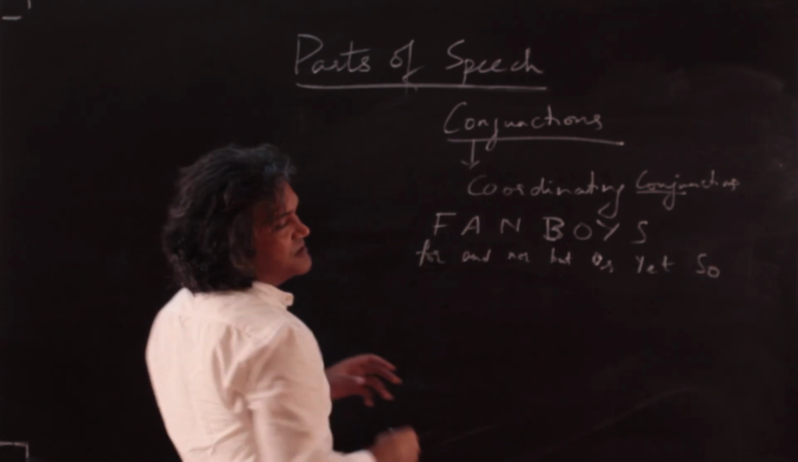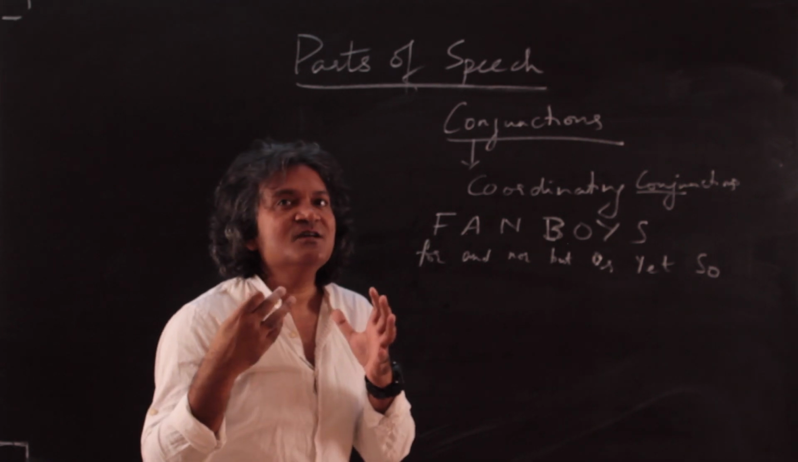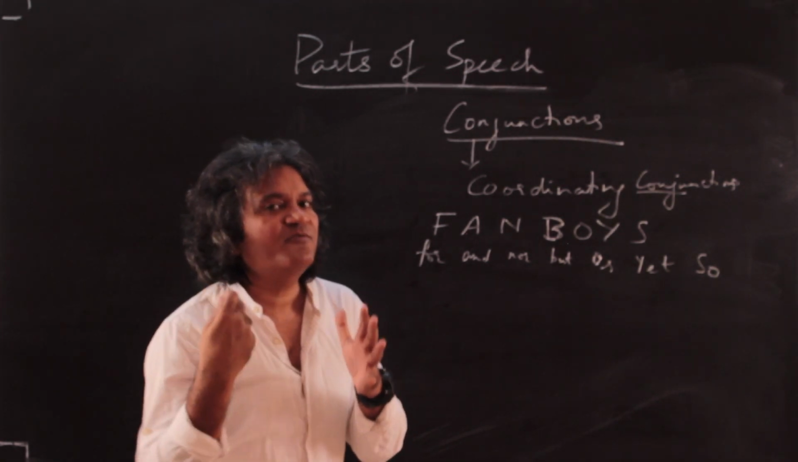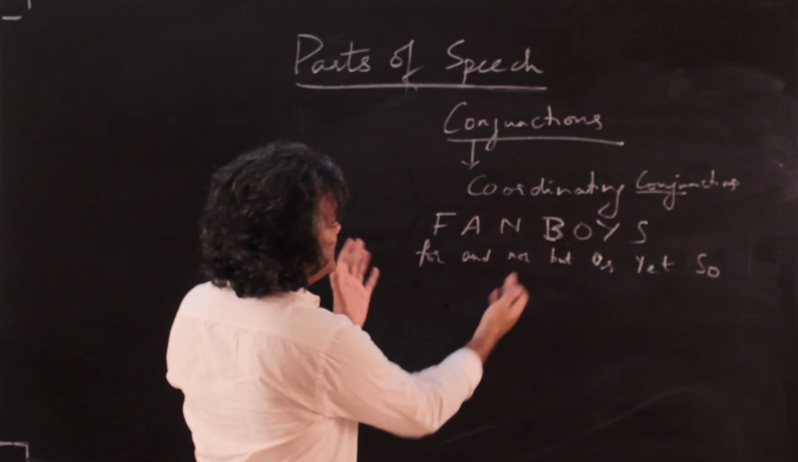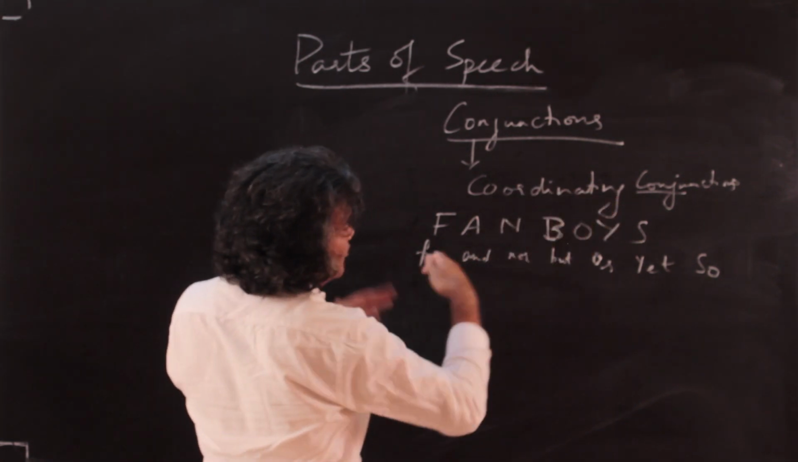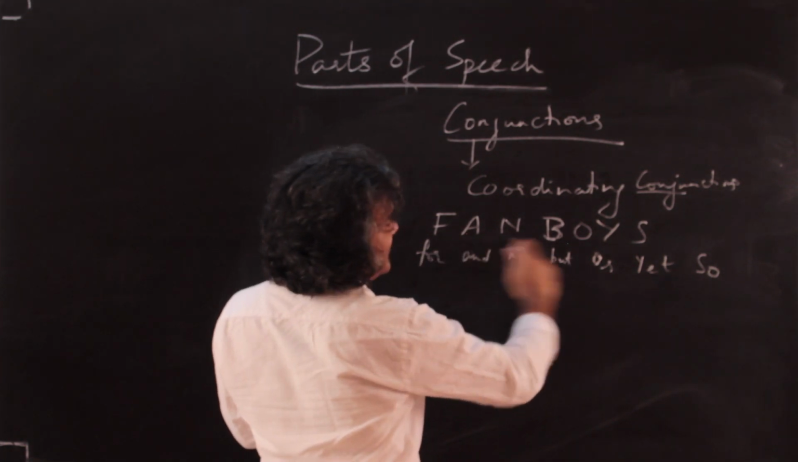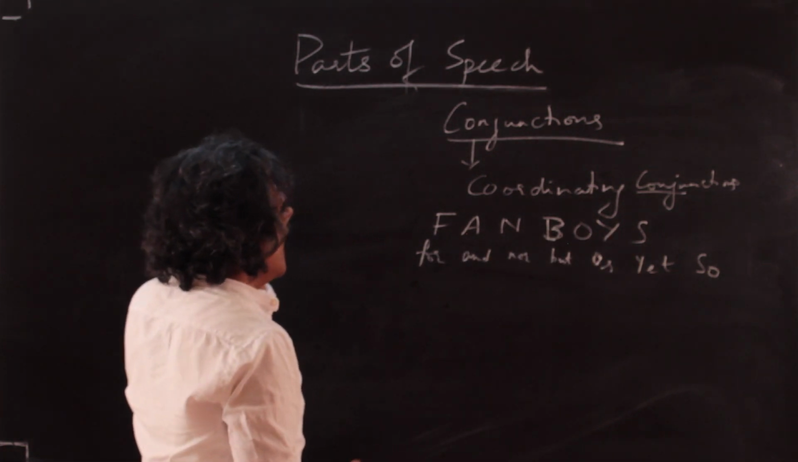These are coordinating conjunctions. Coordinating conjunctions are the conjunctions which actually exemplify what people think of when they think of conjunctions. You know, they just join things. That's why coordinating. They coordinate parts of a sentence. So for, and, nor, but, or, yet, so, FANBOYS. That's the best way to remember them.